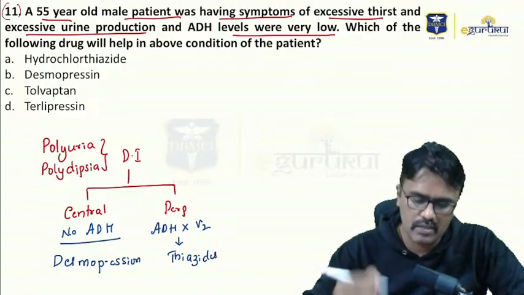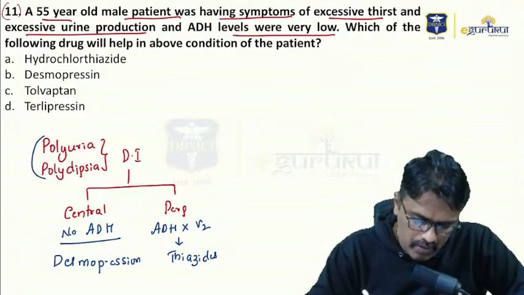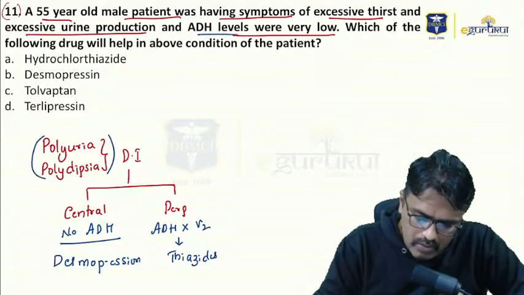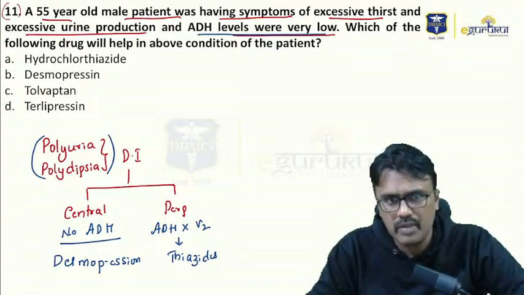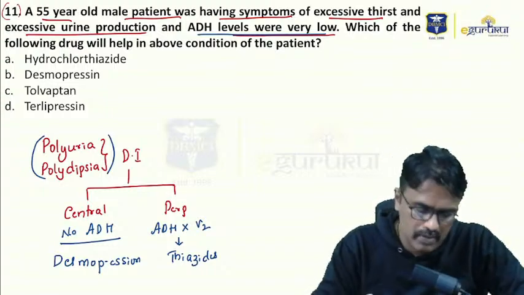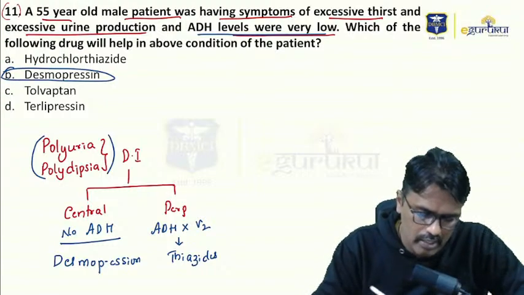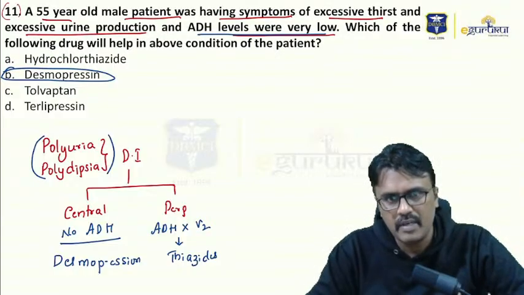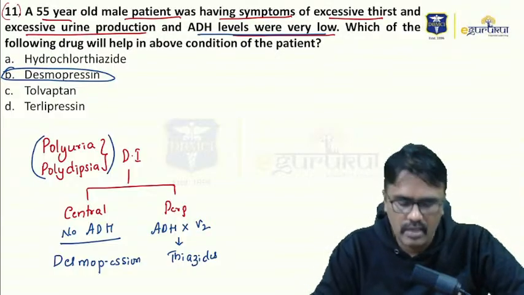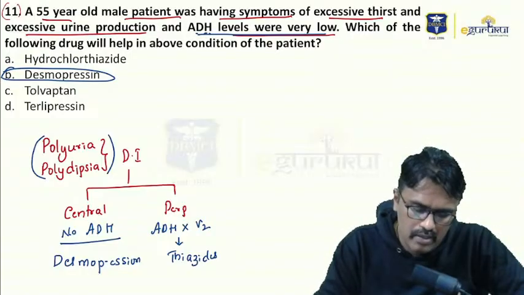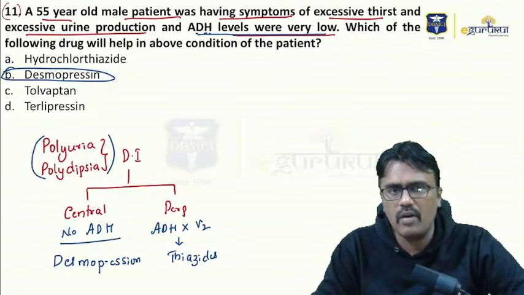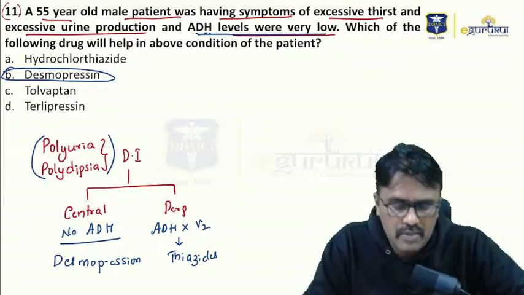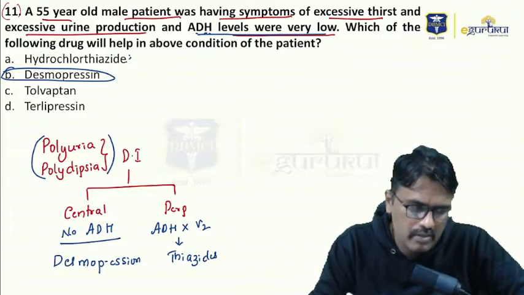So they have asked it clearly: the patient is having polyuria, polydipsia, and as told, ADH is very, very low. So it is a central diabetes insipidus. The drug of choice is desmopressin. Suppose the same question was asked and they have given ADH levels are normal, then it is peripheral, or we call it nephrogenic diabetes insipidus, then the answer would have been the thiazide.